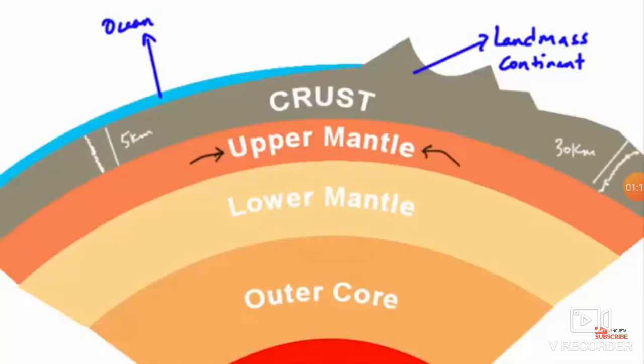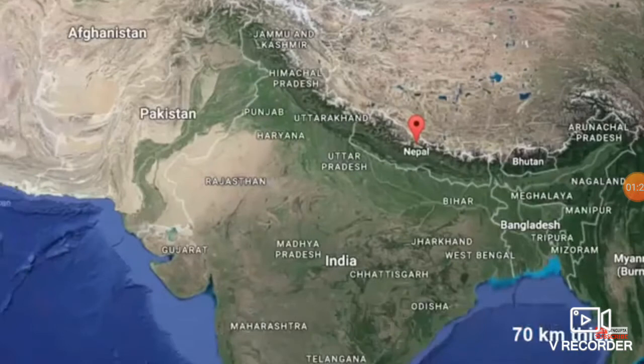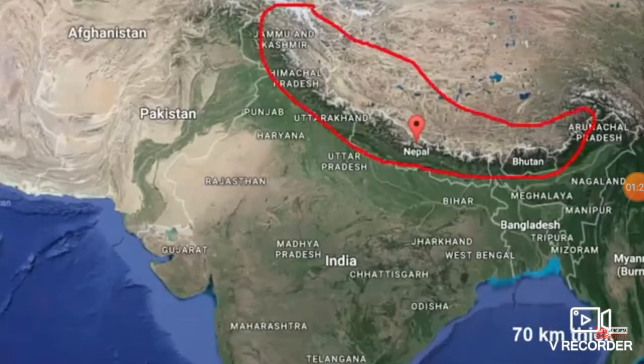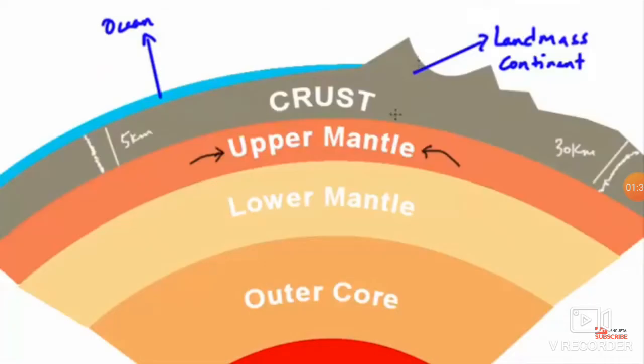Again, the thickness of the crust will be more near the areas of mountains, and you can figure out as to why. It is as much as 70 km thick in the Himalayan region. Again, we know that Himalaya was formed due to the collision of plates. When two continental plates collide, it folds the rocks at the boundary, lifting it up and leading to formation of mountains and ranges. Therefore, the thickness of the crust in these regions will be naturally higher.